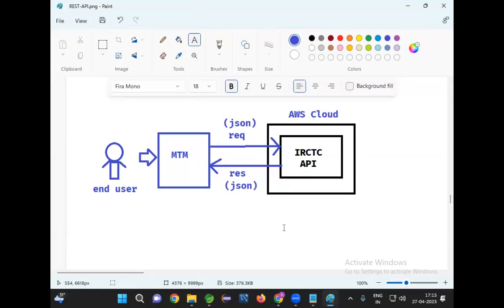So today, tomorrow, and the day after tomorrow, we are going to complete this project. Within one day, we can't complete this. Today, we will develop the provider, test that provider, and generate documentation for the provider. Once the provider documentation is ready, I will deploy it into the AWS cloud and give the URL. Once we have the provider in the cloud, we will start our consumer development. Once the consumer is ready, that consumer can communicate with the provider. So with this, we will get the full picture. What is REST API?